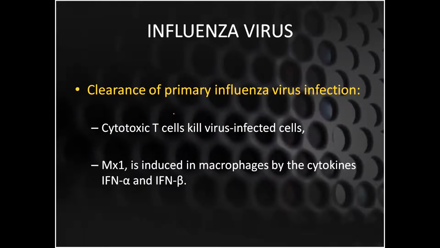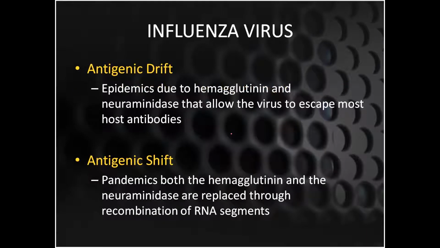Then comes your influenza virus. There will be clearance of the primary influenza virus infection by the cytotoxic T cells, which are going to kill your virus-infected cells, and this can also be induced by macrophages, which release interferon gamma and interferon beta. The most important thing you have been asked about influenza virus is antigenic drift and antigenic shift.